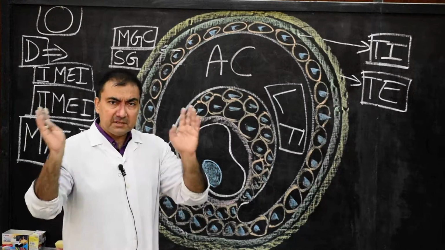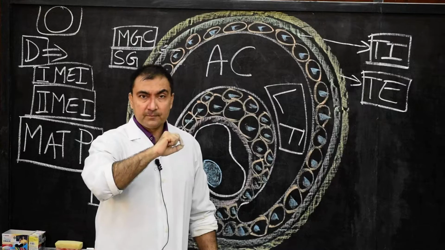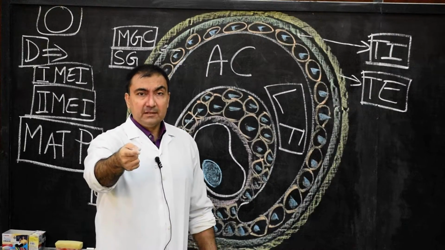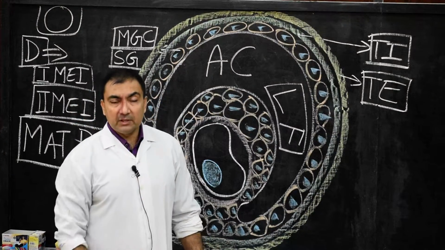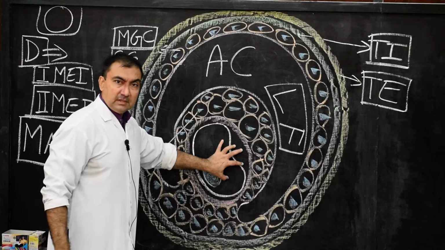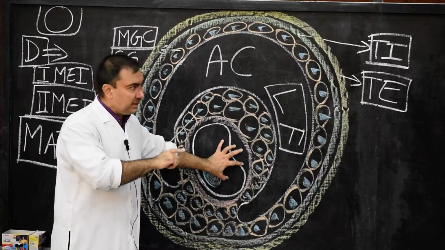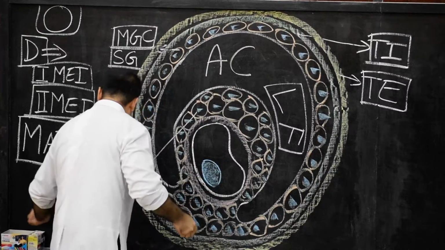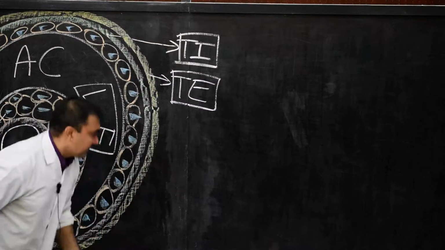The entire first meiotic division is completed, as a result of which it will divide into a secondary oocyte and the first polar body, which we need to place over here. In order to place that secondary oocyte and first polar body over here, please come on this side, so that we should be able to understand.